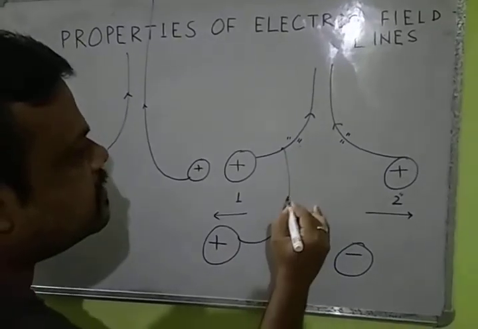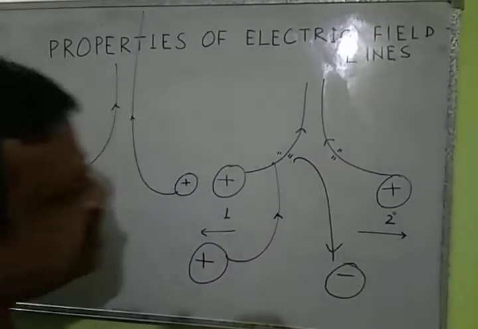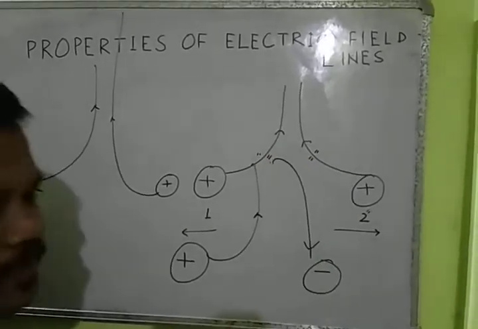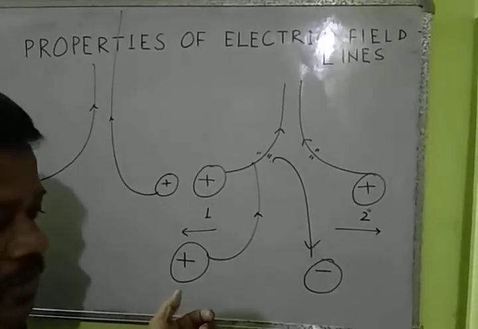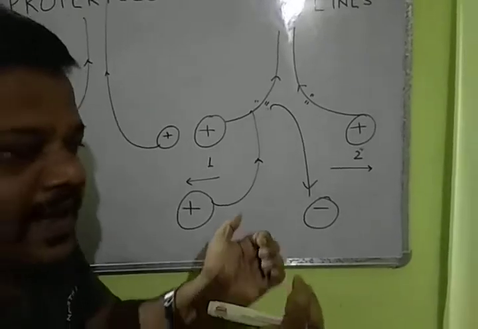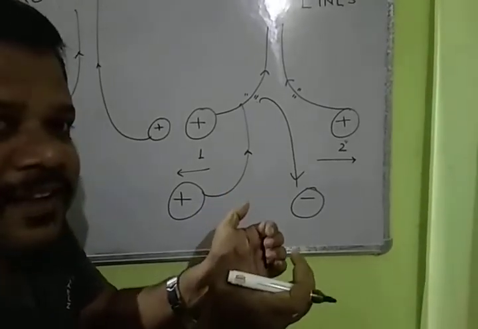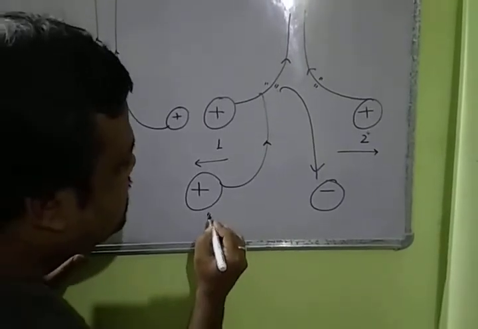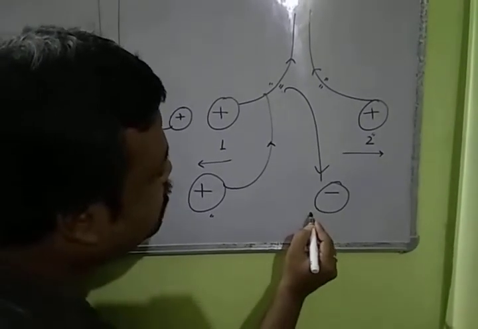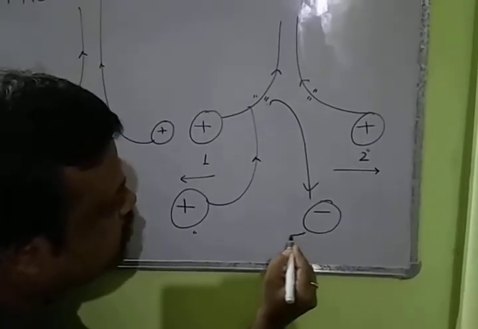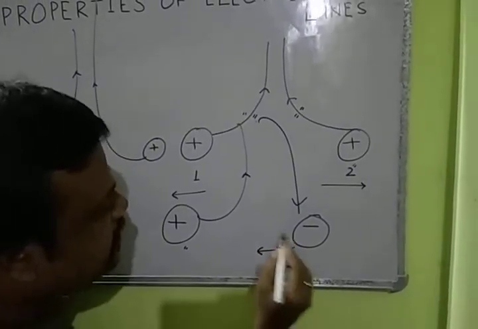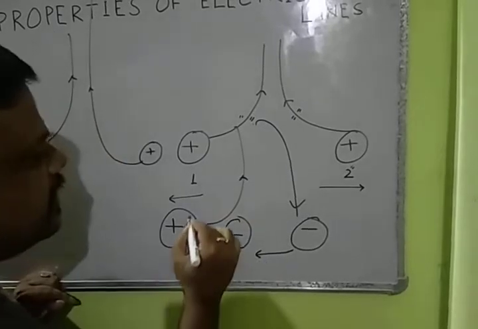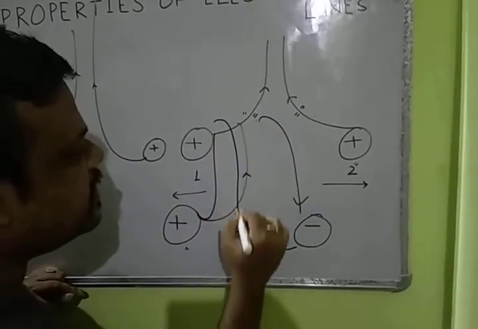Again, here starting from positive, here it ends at negative. Now it will try to shorten its path. It will try to shorten its length. If this pulls this negative charge towards the positive, then this negative charge will come closer to the positive. Here it's very easy.